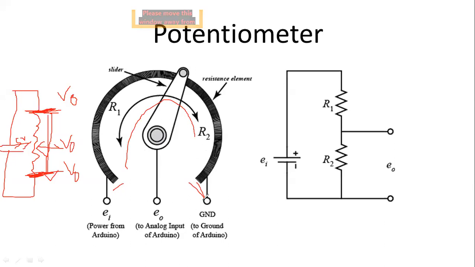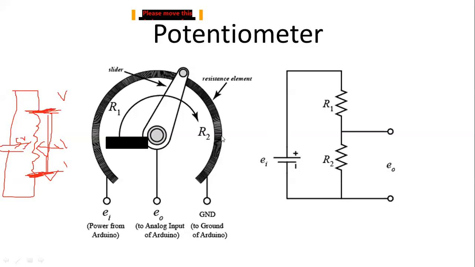If we use the polarity reversed, I mean this one is ground and this one is 5 volt, then the potentiometer will start working clockwise also. So I'm going to use the potentiometer now, and after that we are coming to the Arduino, and we are going to interface that sensor with the Arduino.